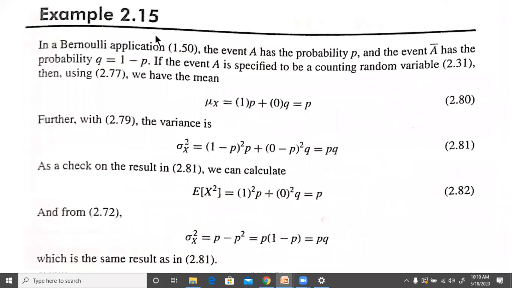So let us take one more example, what is known as the Bernoulli or binomial application.